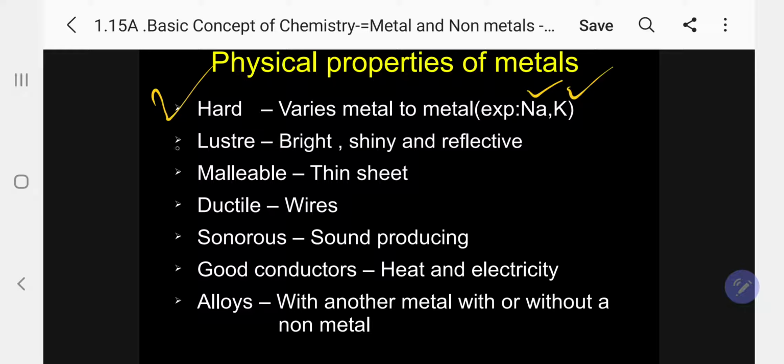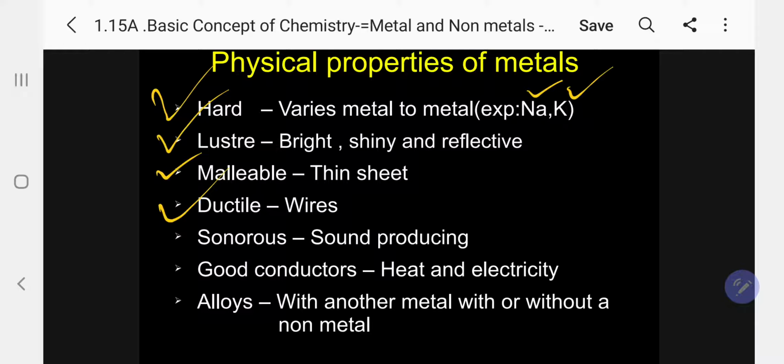All metals are lustrous in nature, that is, very bright, shiny and reflective. All metals are malleable in nature, that means we can convert them into thin sheets. All metals are ductile in nature, that means we can convert them into the form of wire, copper wire, aluminum wire.